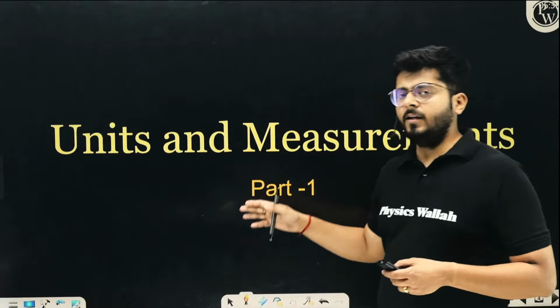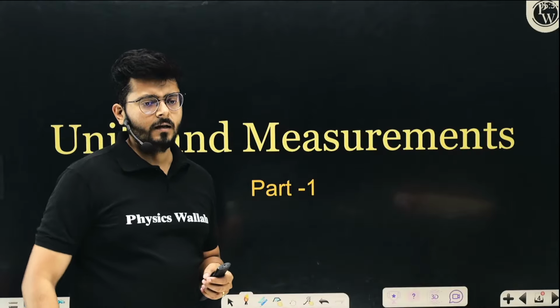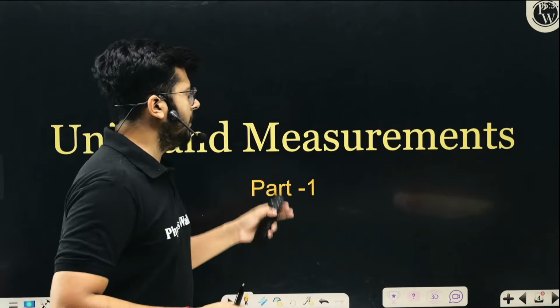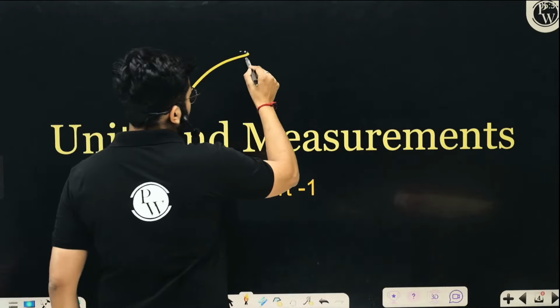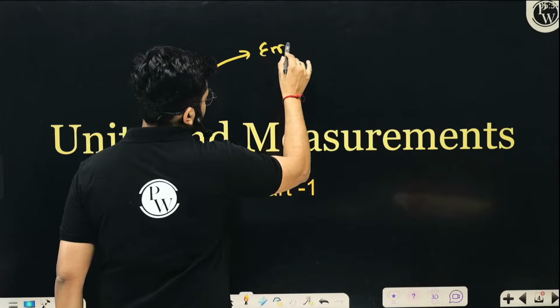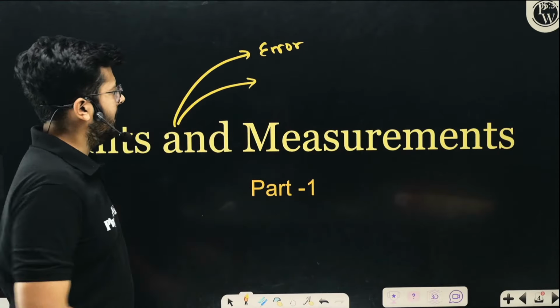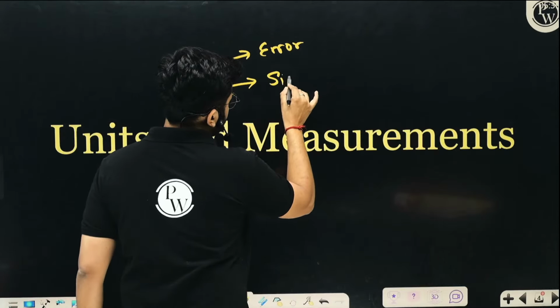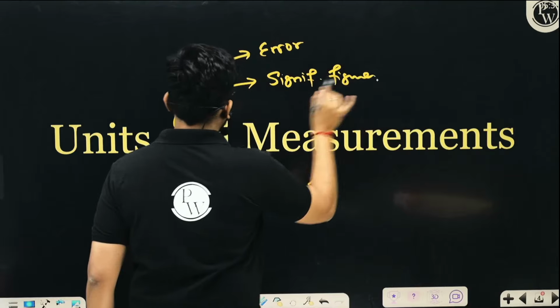So we are getting ready with the 4 marks, okay? Now, if you talk about this particular chapter, generally the concept of error analysis is asked multiple times, right? Significant figures is asked multiple times.